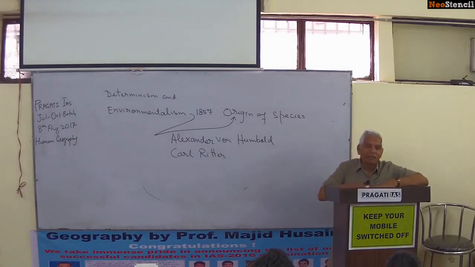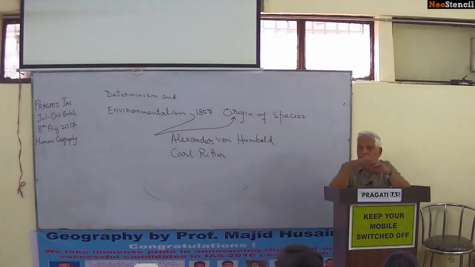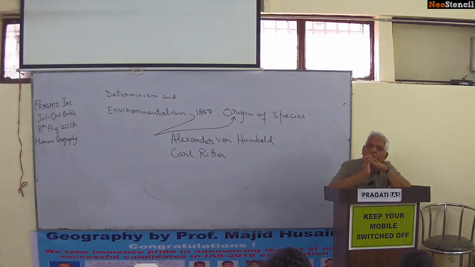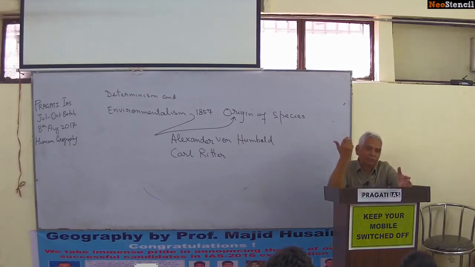The environmental determinists were the disciples or followers of Charles Darwin. Charles Darwin pleaded survival of the fittest. In the environment, the fittest survives and the weaker, or weakest, disappear. In all societies, in all plants and animals, the birth rate is very large. The number of offspring of man is also very large, but only the fittest survive and the weakest disappear.